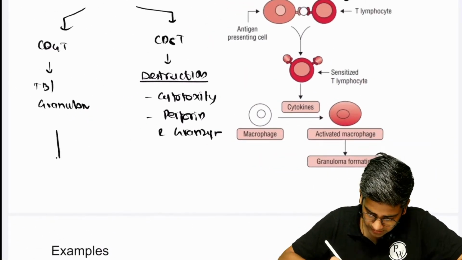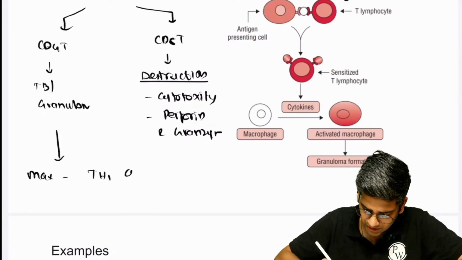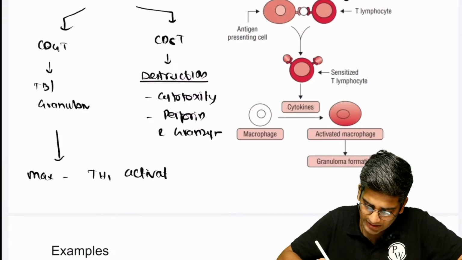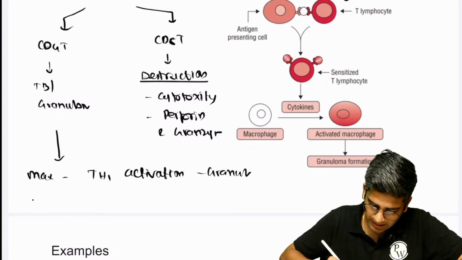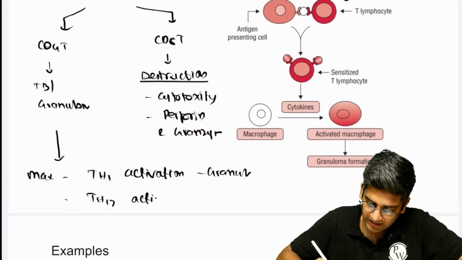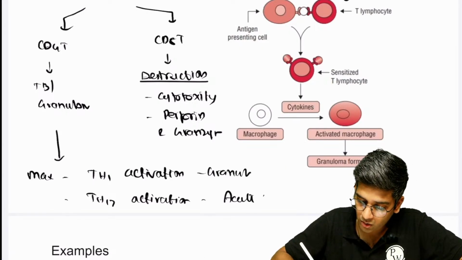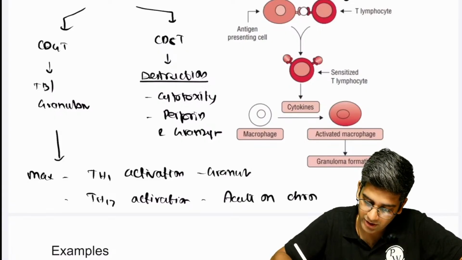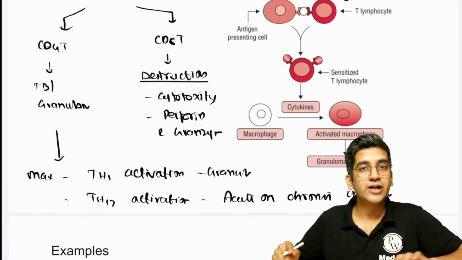In CD4, the maximum outcome is based on TH1 activation, which results in a granuloma. There is also a possibility of TH17 activation. If that happens, you might end up with acute on chronic inflammation, so you'll have abscesses in chronic inflammation.